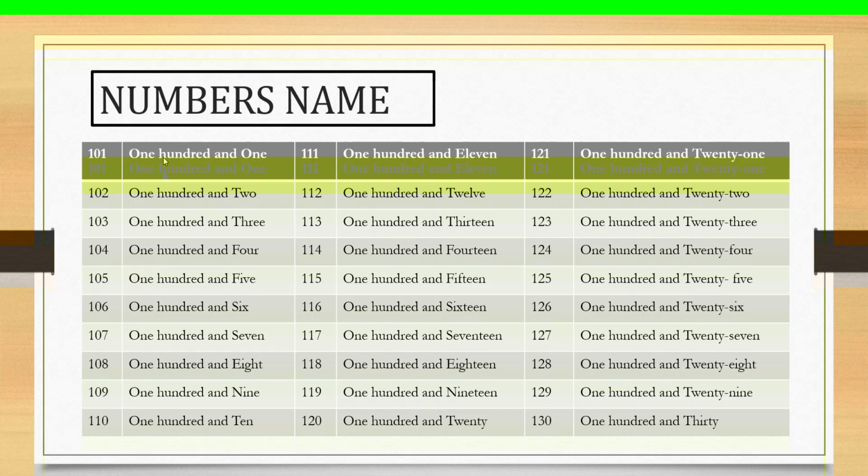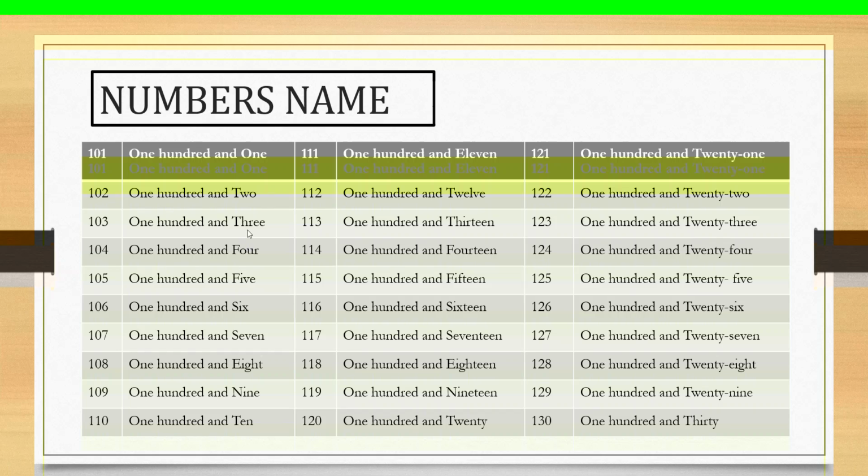One hundred and one. Next, 102: one hundred and two. Then next number 103: one hundred and three.